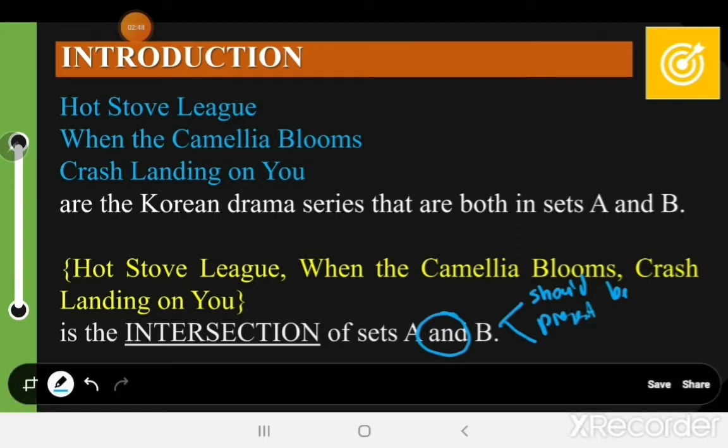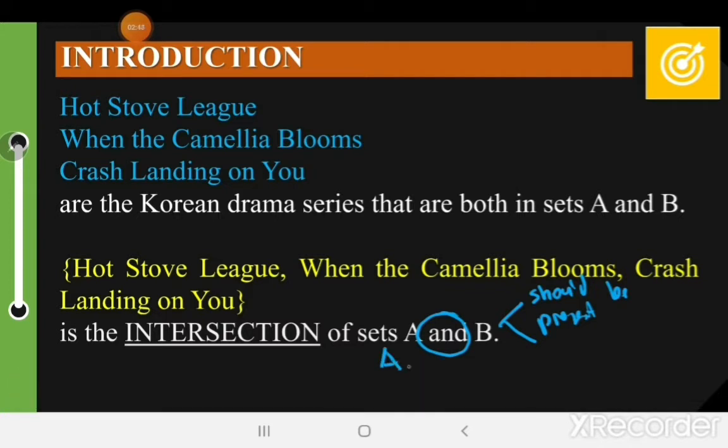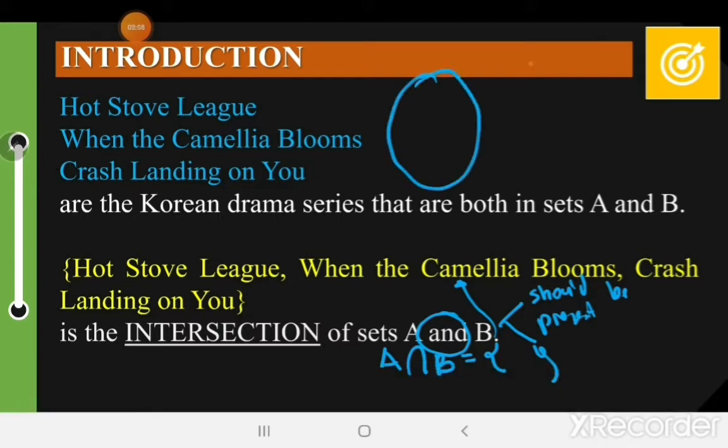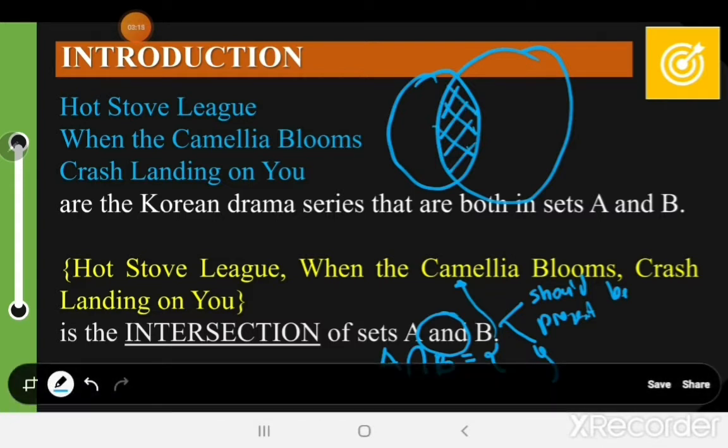So A intersected with B is equal to this set: Hot Stove League, When the Camellia Blooms, Crash Landing on You, because these elements can be seen in both of them. They are intersecting on those elements.